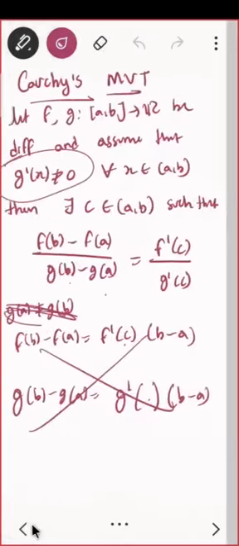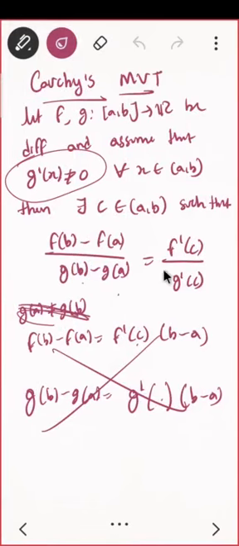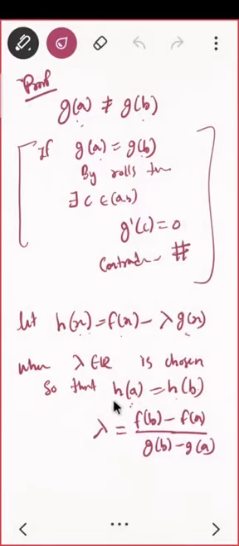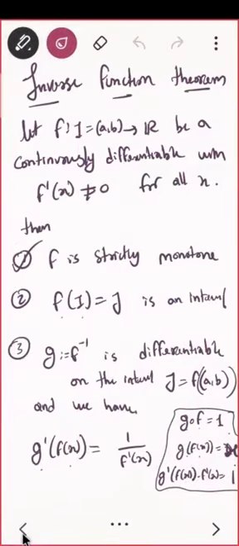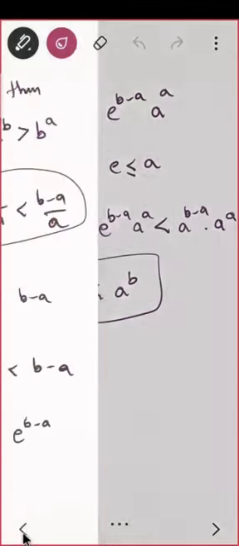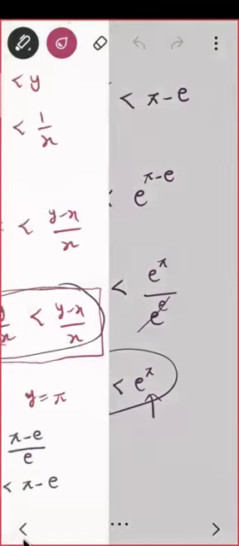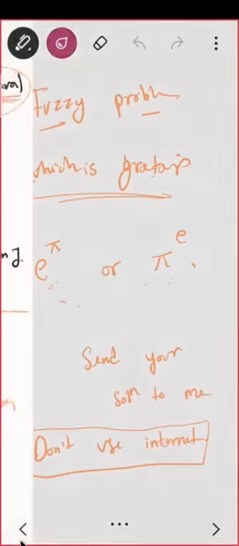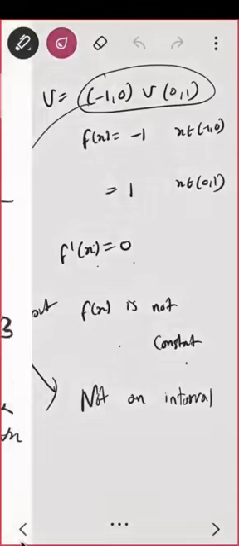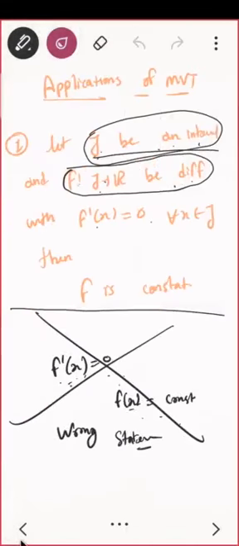And if you observe one thing, how did we decide this lambda? By taking h of a equal to h of b. If you go back and check the intermediate value property theorem, there also you are having a lambda, where I directly told you that by observing the question we can quickly guess the lambda. But there also you can do the same thing by putting the lambda.